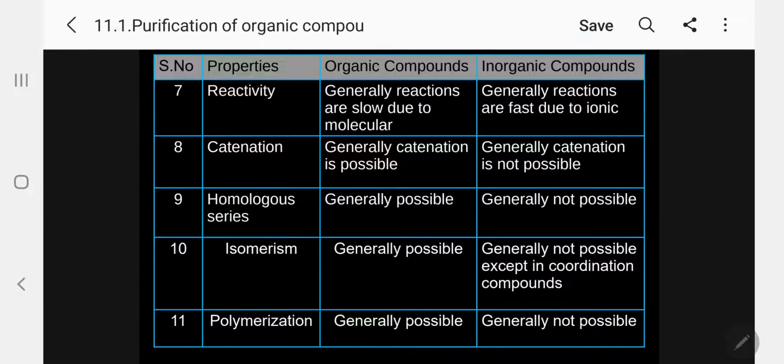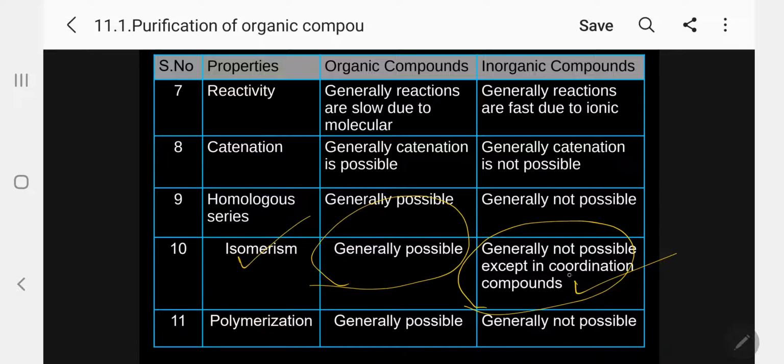This is called a homologous series. Then coming to isomerism, it is generally possible in organic compounds and generally not possible in inorganic compounds, except in coordination compounds, which you will be studying at +2 level. Kindly follow. And what is isomerism? I will take it later in detail. Let me give the definition alone.